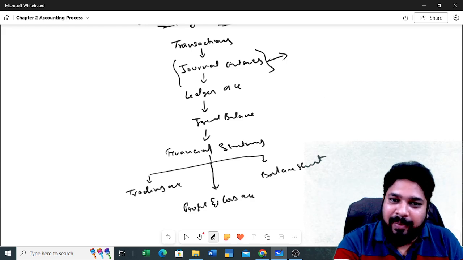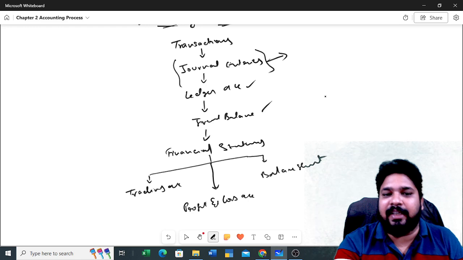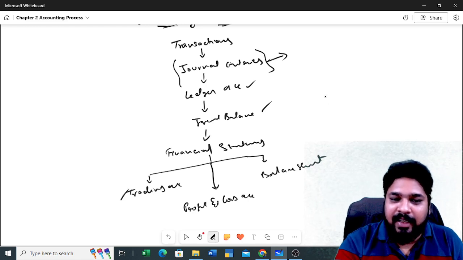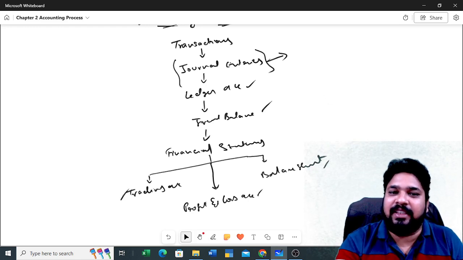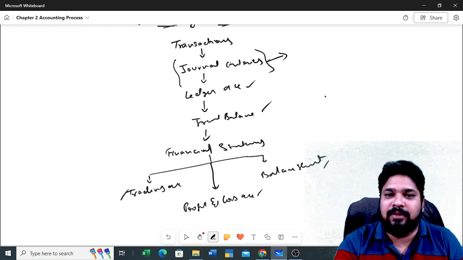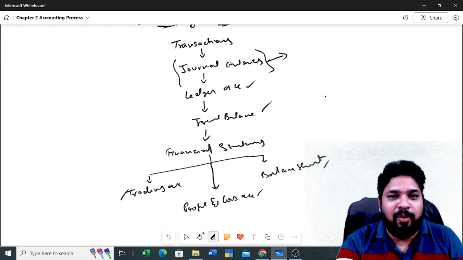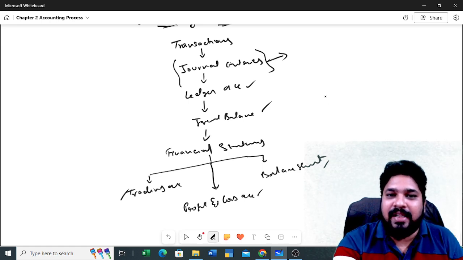So they will be preparing the ledger accounts, the trial balance, the trading account, profit and loss account, balance sheet, any reports. The software will prepare them. You no need to bother about all these things. You need to consider only the journal entries.